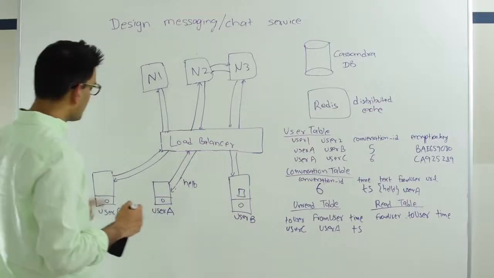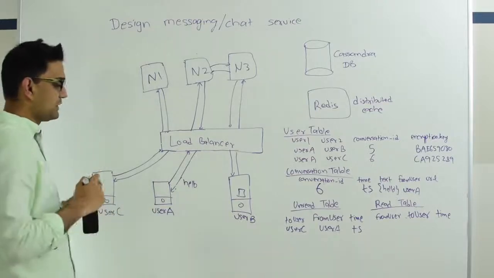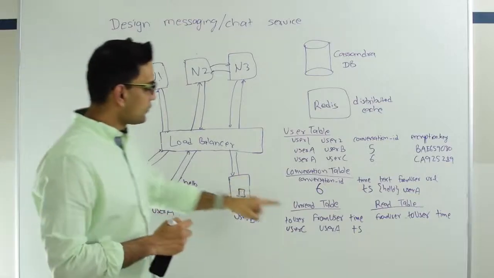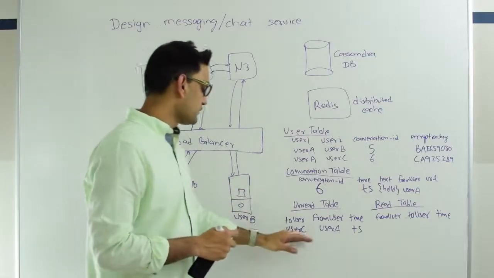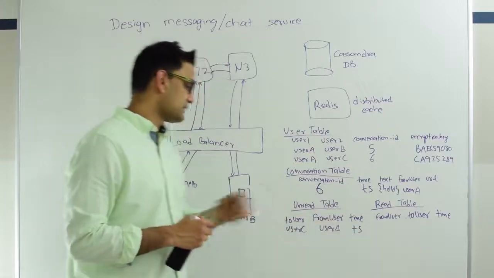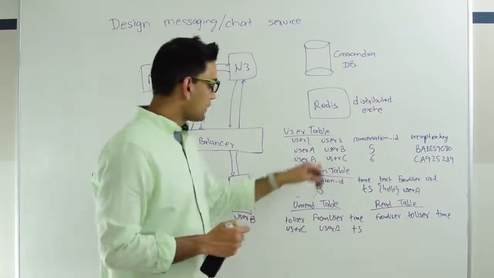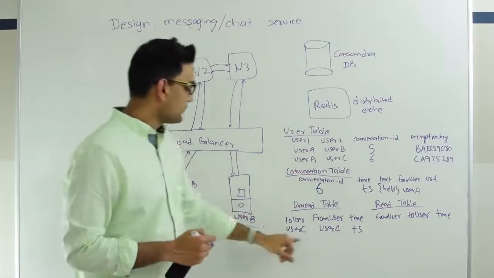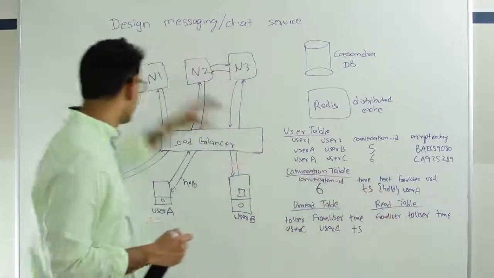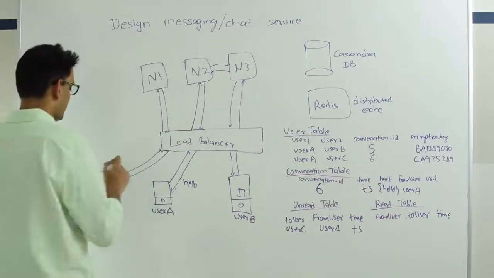Now user C, as soon as he comes online, wants to see if there are unread messages. So N1 is going to do that for him. N1 is going to look into this unread table. He's going to see that there is a user C, user A, and at time T5, there is some message since T5. He already knows the conversation ID between user A and user C, which is 6. He'll look into this, pull this information and send this encrypted version to user C.